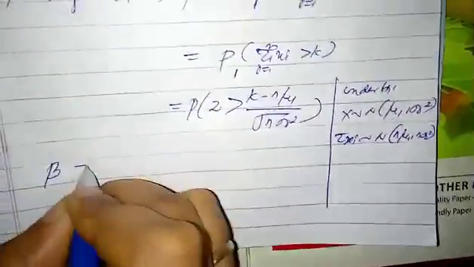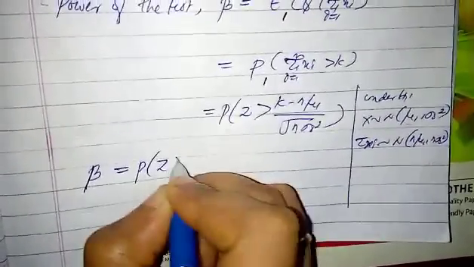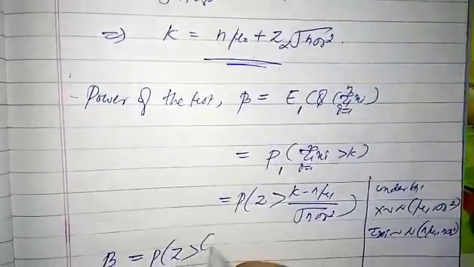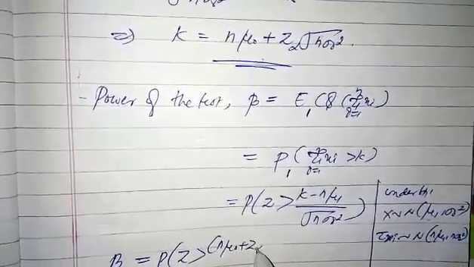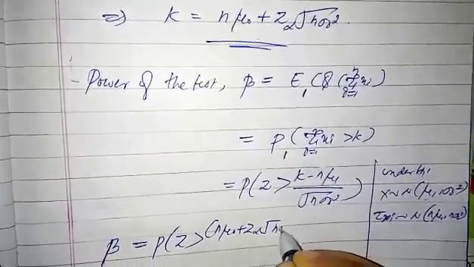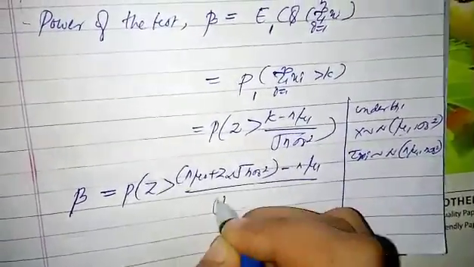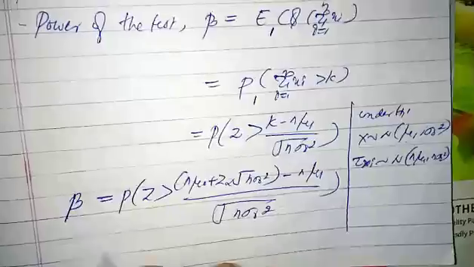That is the power of the test, beta, equal to probability of z greater than (n mu naught plus z alpha into square root of n sigma naught square minus n mu1) divided by square root of n sigma naught square. This is the power of the test.